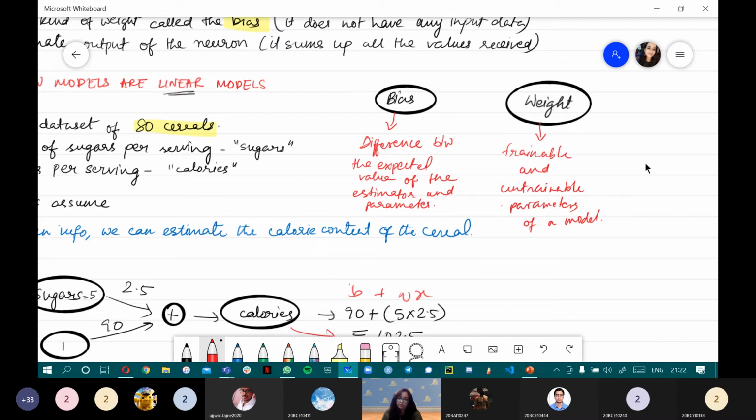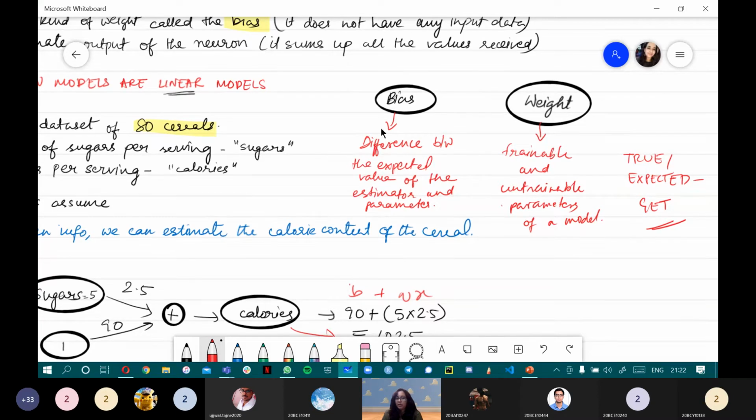So that difference between the expected or true value and the value that you get is a bias. It is a bias introduced by the model, because the model is doing the work. You're just supplying the data and telling the model that this is the data, this is what you have to do, these are the parameters.